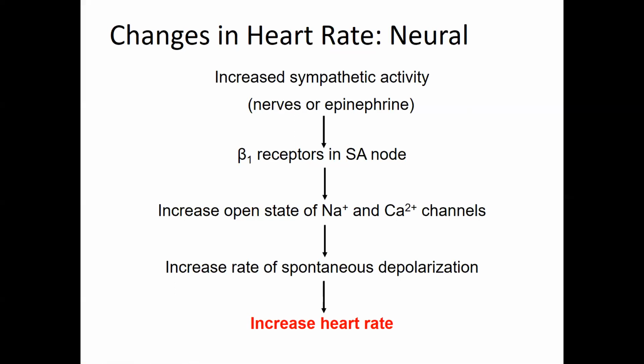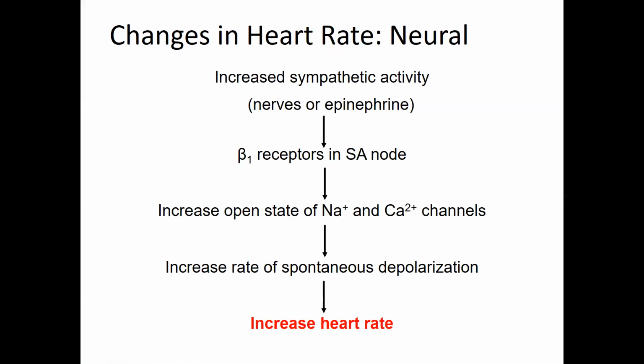Beta 1 receptors are the adrenergic receptors found in the heart. So let's say you're trying to get away from some type of danger. There's lots of epinephrine and norepinephrine flooding your system. They're going to bind to those beta 1 receptors in the SA node, and this is going to increase the opening of sodium channels and calcium channels.